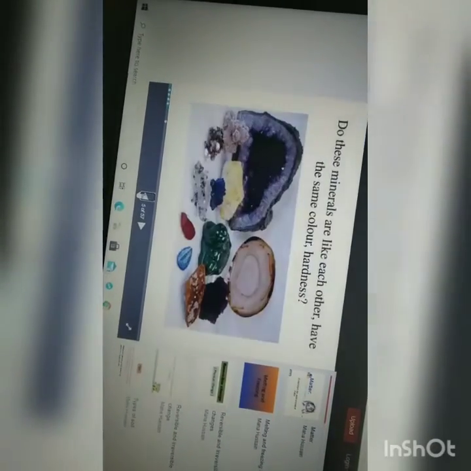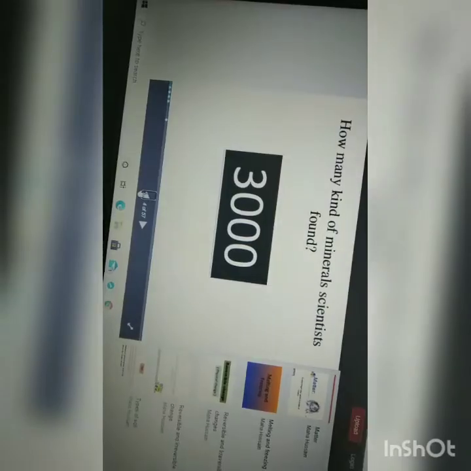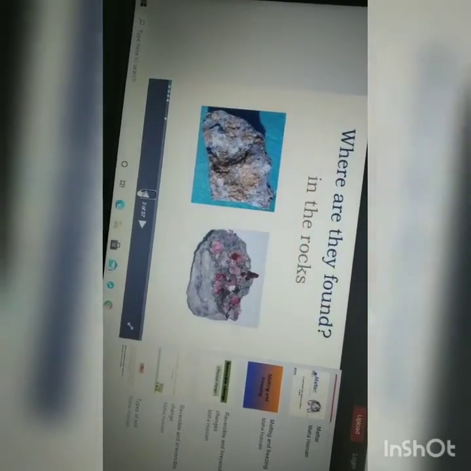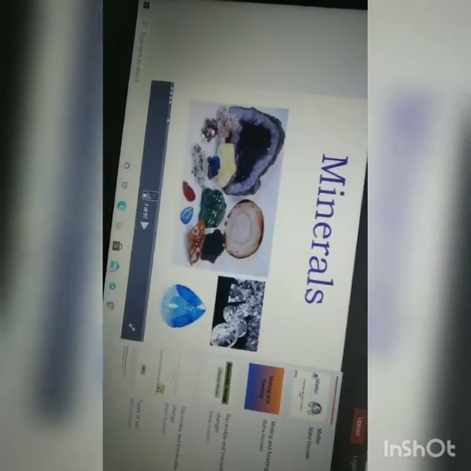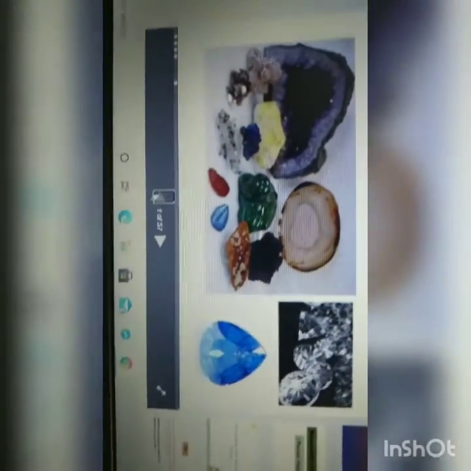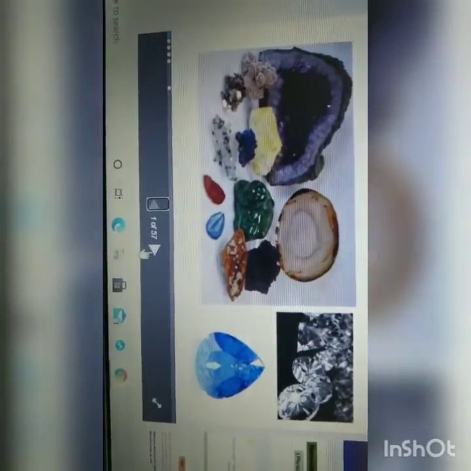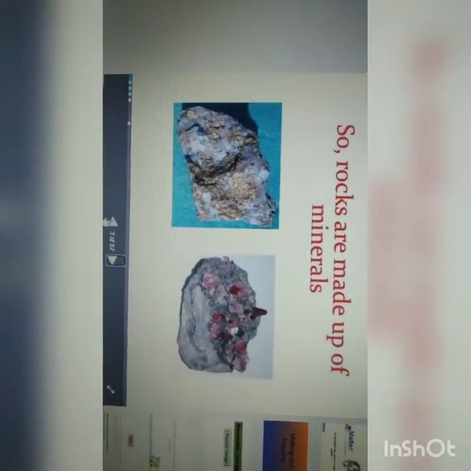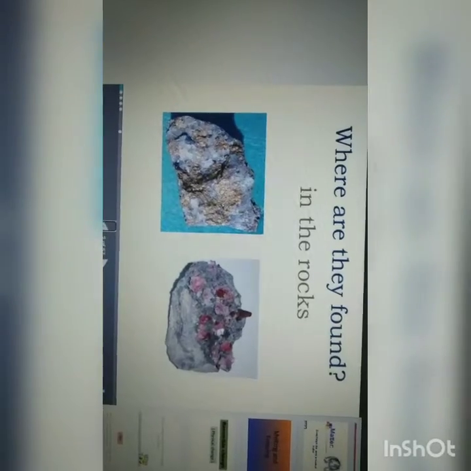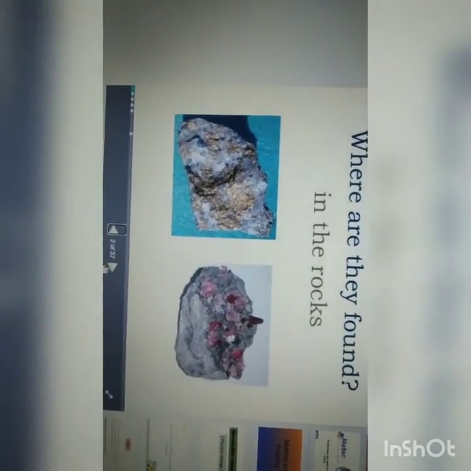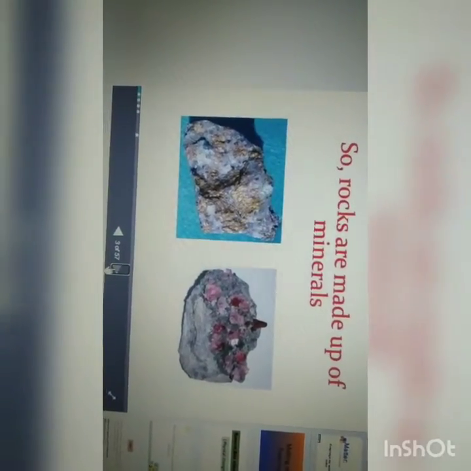See, these are called minerals. Are you seeing different types of stones? Rocks are made up of minerals only, children. So see here, these are the rocks found. Rocks are made up of minerals.